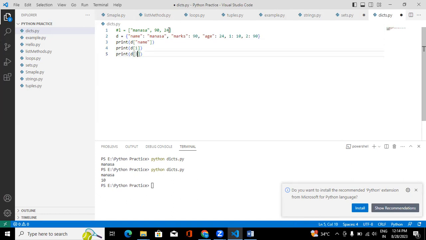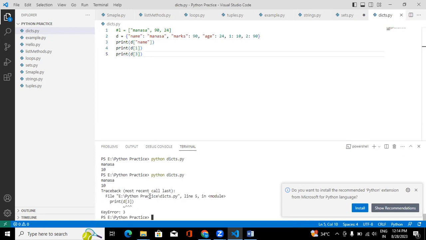I don't have 3 as a key. If I check that, it will give you a key error. Normally in list and tuple, we got index error. In the same way, in a dictionary, if you try to access the value of a key which doesn't exist, it will give you a key error. That particular key is not there in the dictionary. This is how we can access elements in a dictionary.